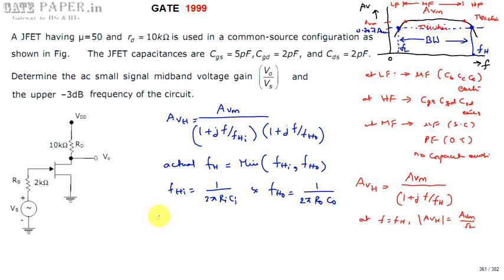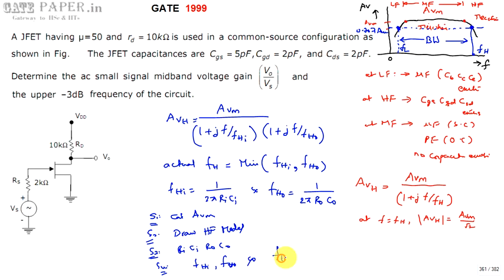So the first step is you must calculate AVM, the midband voltage gain. Second step, draw the high frequency equivalent model of the given circuit. Step 3, identify Ri, Ci, R0, C0. Step 4, calculate FHI and FH0. Then calculate FH, which is the minimum of these two. This is the procedure we are going to use for this circuit.